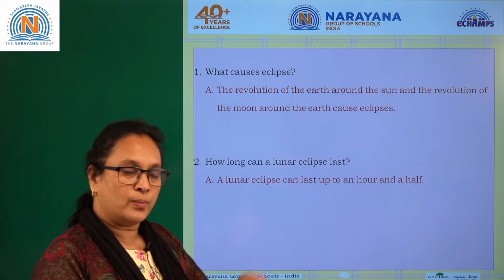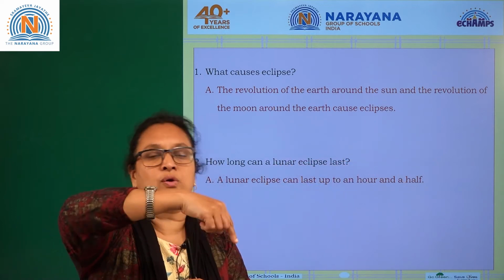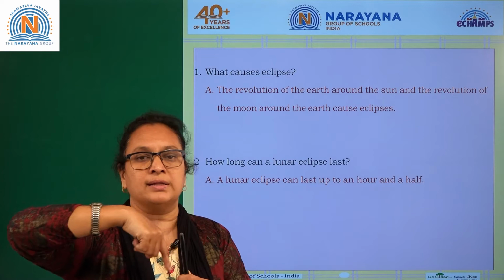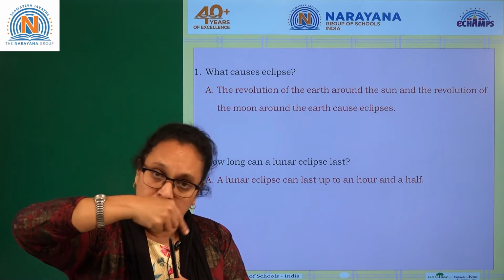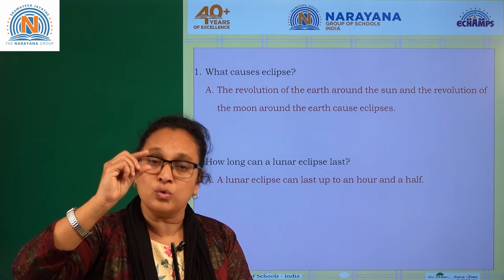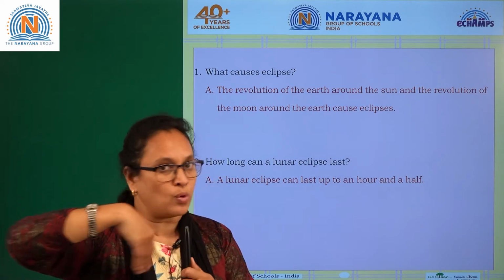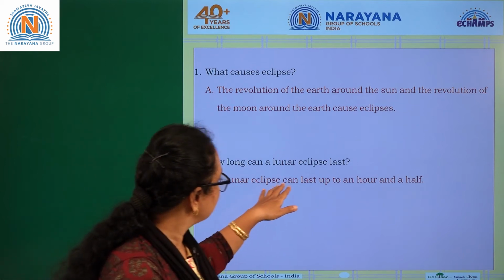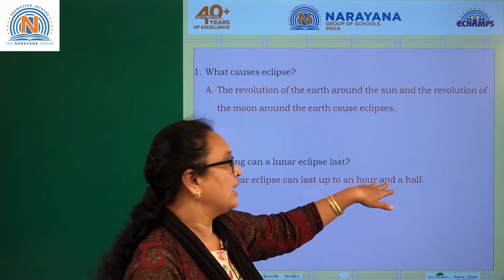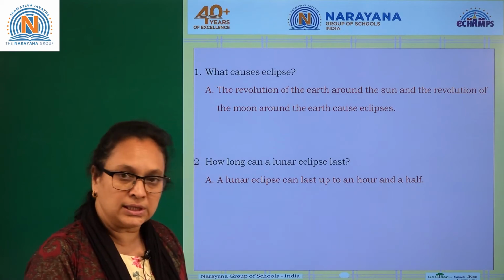Is it clear? When the earth revolves around the sun and they complete one complete rotation, that's the revolution. And when earth rotates, the moon also rotates around the earth. That's what the eclipse causes. Is it clear? Now, a lunar eclipse can last up to 1.5 hours. So, 1.5 hours. Is it clear, children?